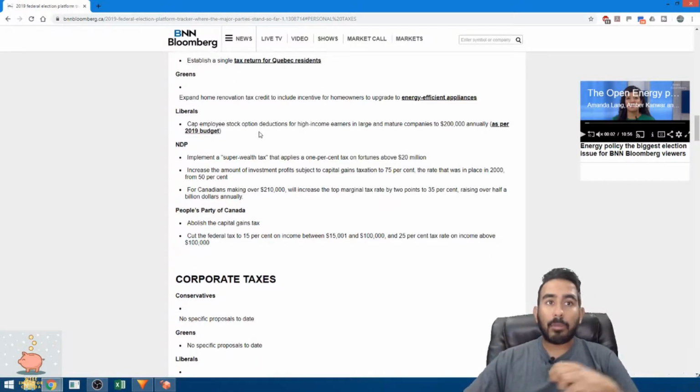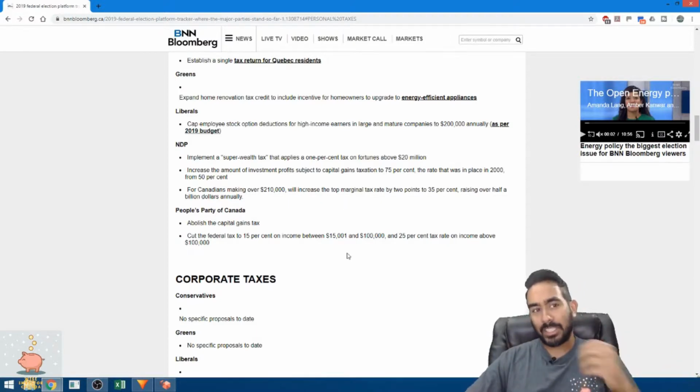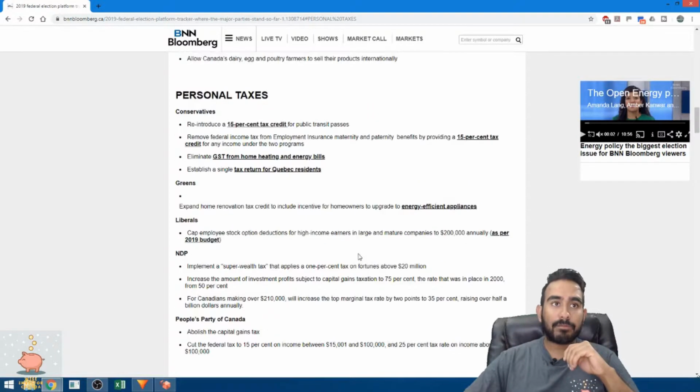Liberals want to go back to the stock options that they talked about initially, I think, in their budget also. So they want to focus on that. And the NDP wants to implement a super wealthy tax that applies to the 1% above 20 million, increase the investment profit subject to capital gains back to 75%, which is 50% right now, and also increase taxes for people making 210,000 and above. So that's the way they want to do it.